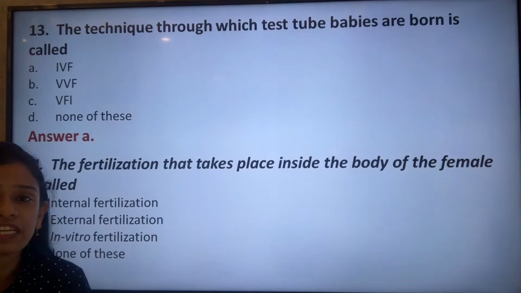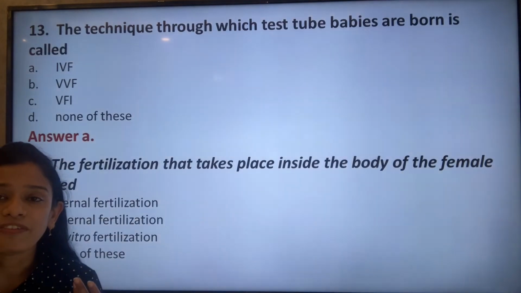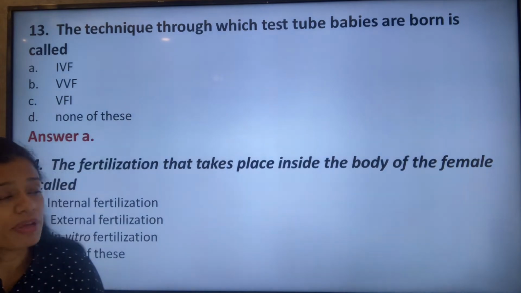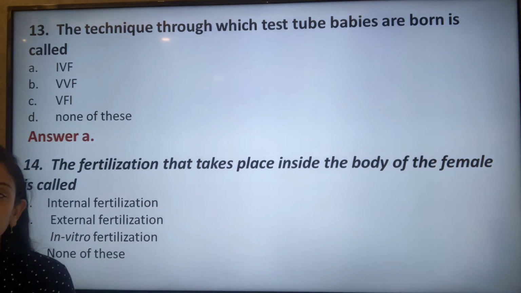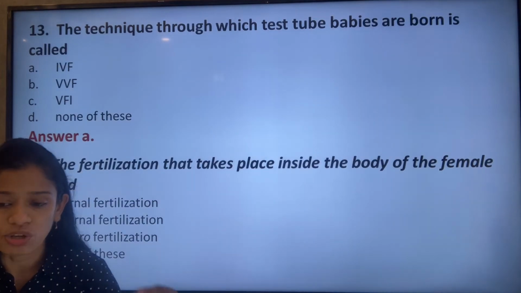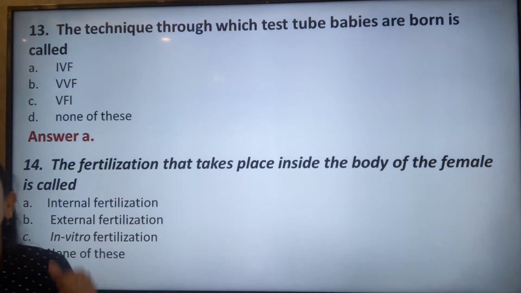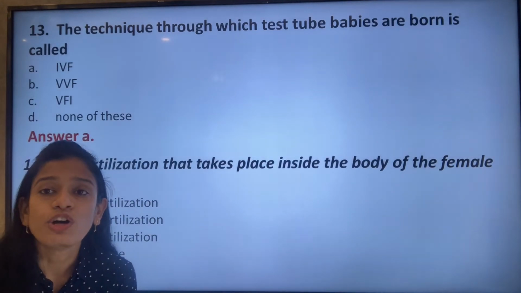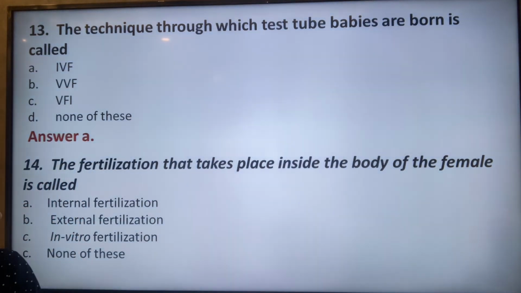So when the fertilization takes place inside the female body, obviously as it takes place inside, it is always known as internal fertilization. So option A is the correct answer.